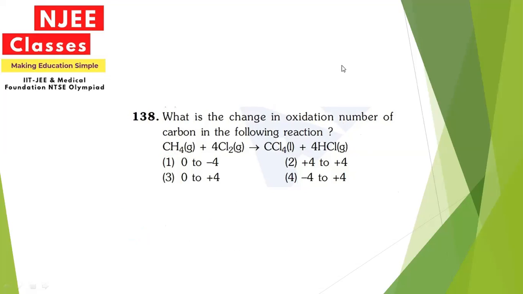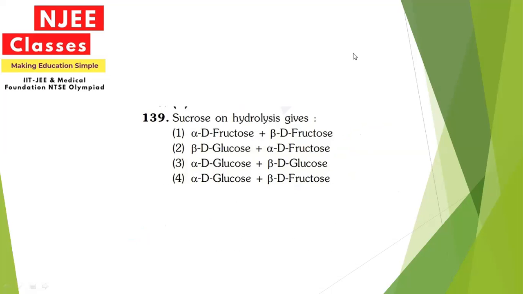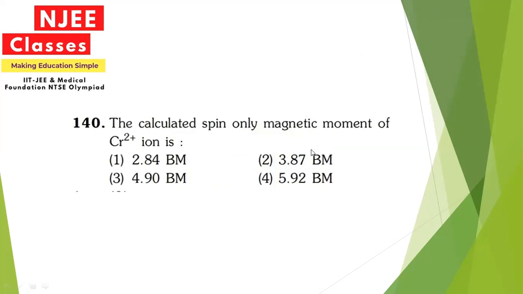Now next question. Sucrose on hydrolysis gives, this is a theoretical question, so I think directly we can put the option: sucrose on hydrolysis gives alpha D glucose plus beta D fructose. Next question. The calculated spin only magnetic moment of chromium is.